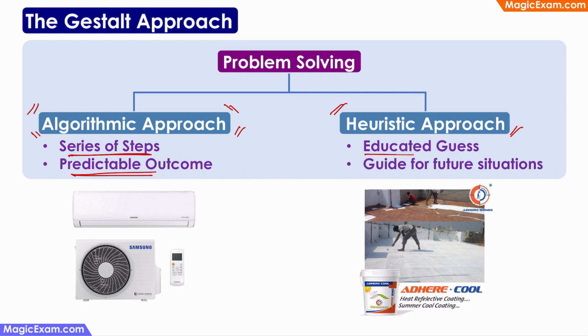Here I'm taking an educated guess. I'm not just randomly thinking about painting the roof. There is some research that I've done. And I'm not going to be using any random color. I want to specifically use white color. So if by getting the roof painted with white color paint or with this summer cool coating, it becomes cool, then that will become a guide for future situations, and I can reuse the same solution in future situations as well. So that is the difference between the algorithmic approach and the heuristic approach.